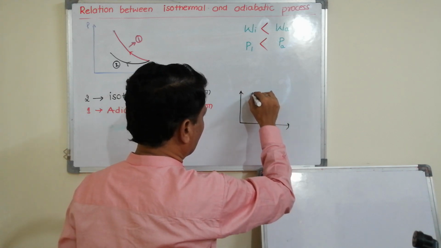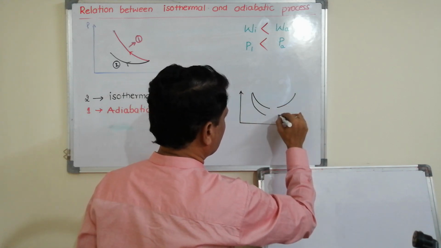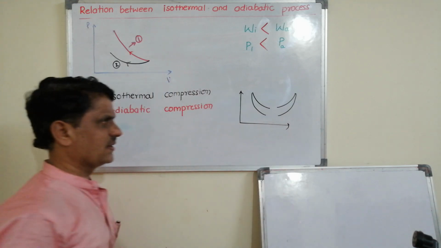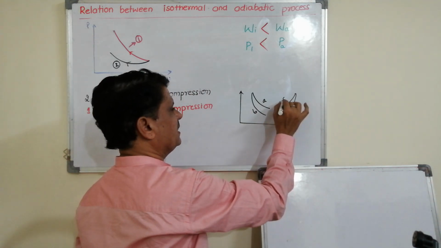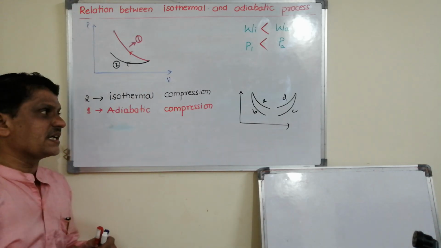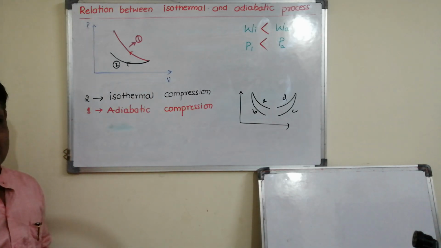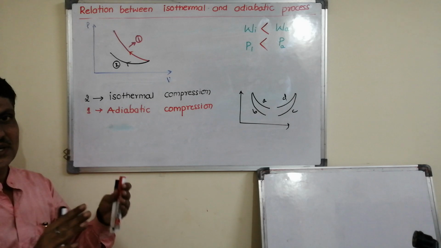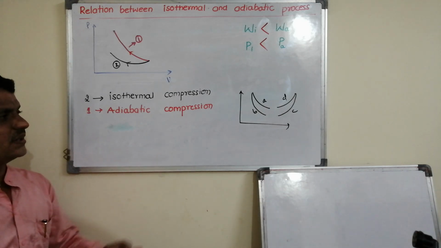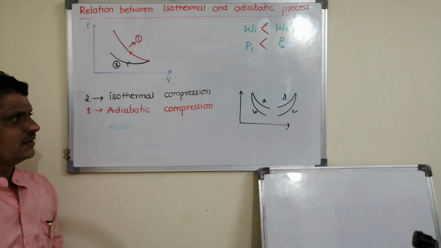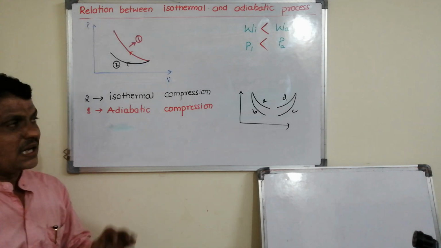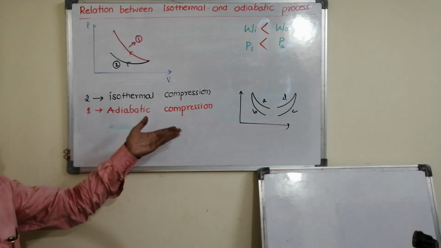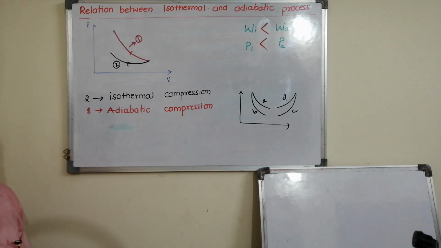I think in one of the books, it was given in one of the exams. They said A, B, C, D: which is isothermal and which is adiabatic. They may ask for compression or they may ask for expansion. Based on this, you can identify isothermal compression, adiabatic compression, isothermal expansion and adiabatic expansion. Right? Note this.